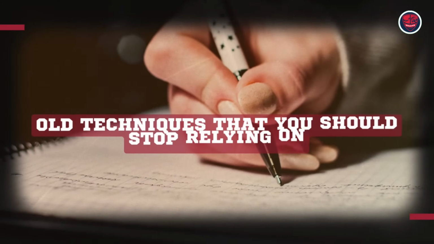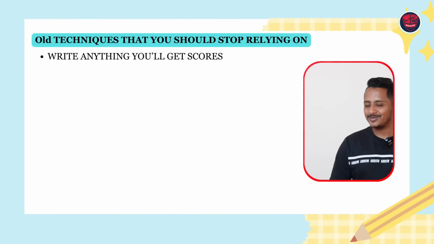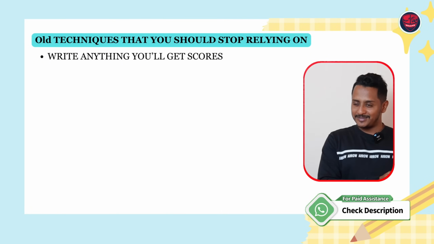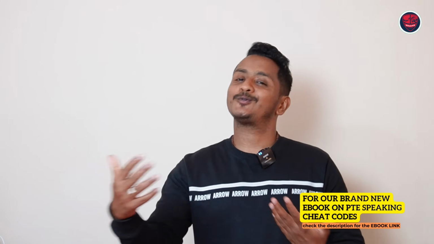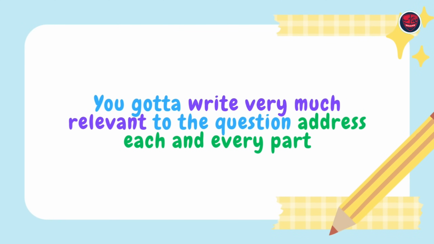Now let's talk about the main alerts, the old techniques that you should absolutely stop relying on. Number 1, write anything, you'll get scores. No, man. That is not the case anymore. Soon I'm going to show you in my website how the AI is acting. You cannot just write anything and get scores. You even cannot write something closer to the question. You have to write very much relevant to the question, and address each and every part that is asked in the question. If you're still thinking you can write something and get scores, then perhaps you will be surprised to see a very low score in your exam.